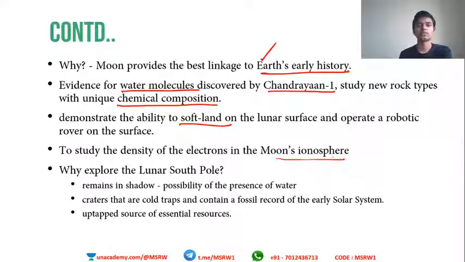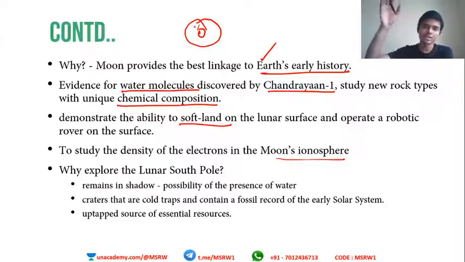We know what ionosphere is. Earth also has an ionosphere. The ionosphere is one of the top layers of the atmosphere. The moon doesn't have one, but Earth has one, which is used for bouncing of satellite radio communication signals. On Earth, we communicate via radio, FM, and all these things are possible because of this ionosphere. We send in the signal, it hits the ionosphere and comes back. So that is what the ionosphere is. The moon also has some kind of thing like that, and we need to study the density of electrons in the moon's ionosphere.